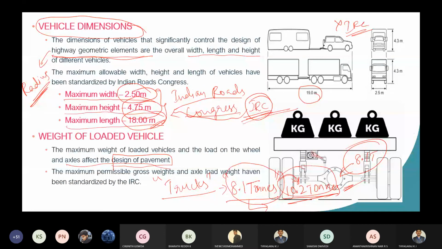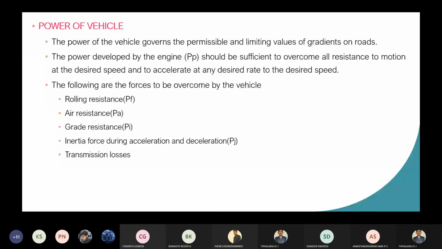Okay. Now we will move to power of the vehicle. As we all know, the power of the vehicle means the capacity it can draw, which governs the permissible and limiting values of gradients. Okay, what do you mean by gradients?